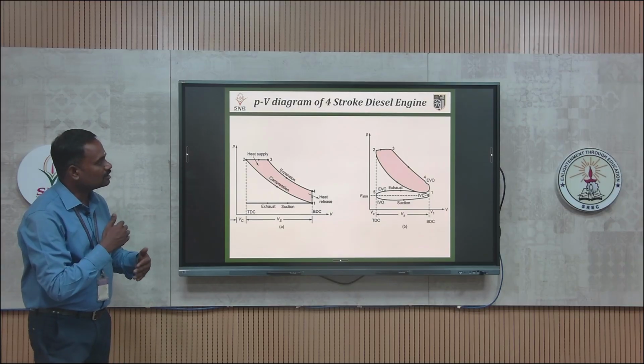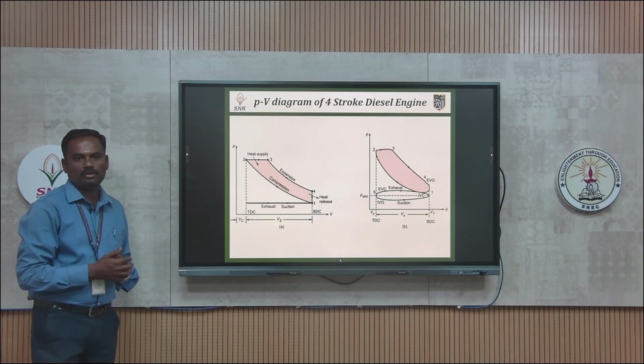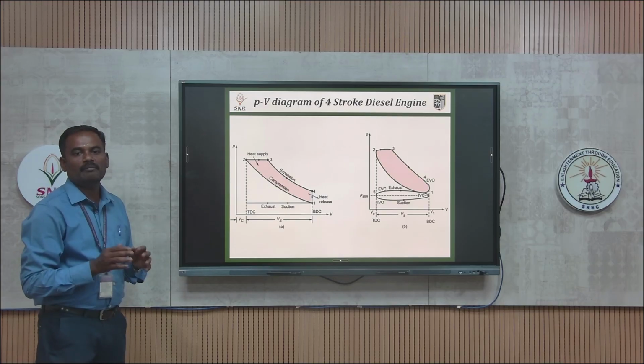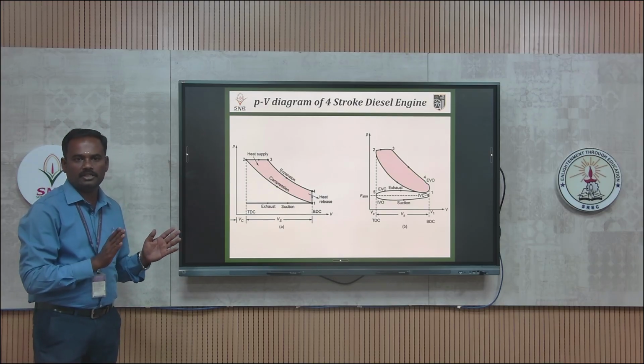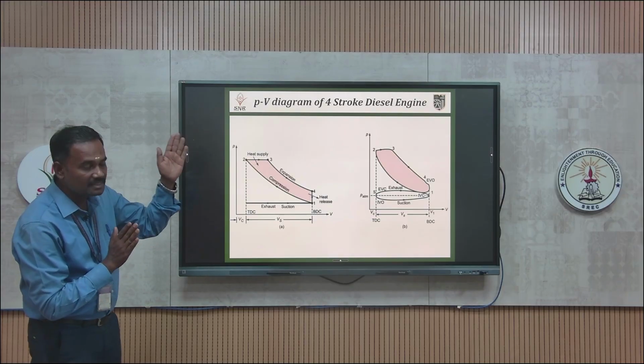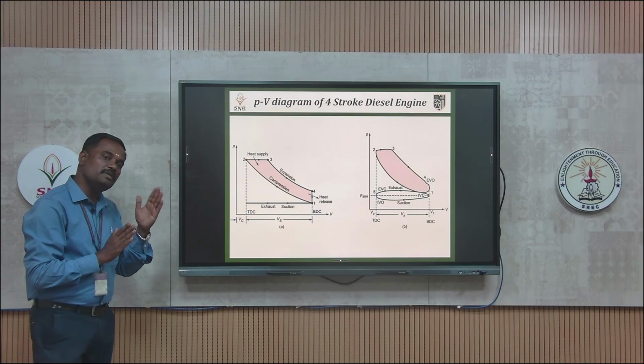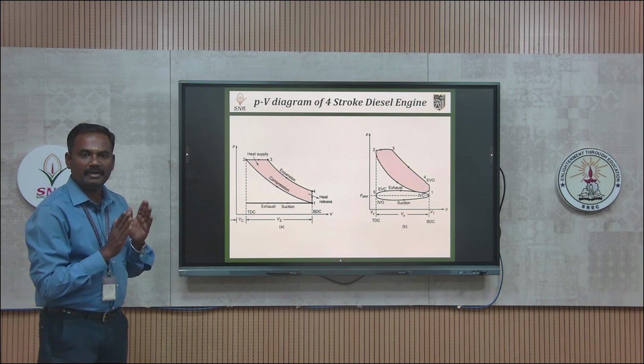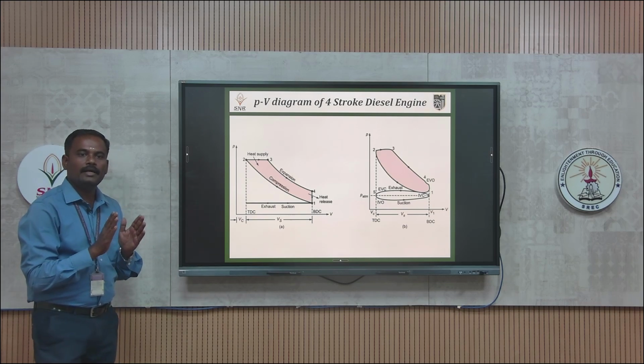Then the third stroke is the power stroke, which is called the heat supply process. During that power stroke, the pressure is maintained constant, as in a diesel engine. In a petrol engine, volume is kept constant during the power stroke, but in a diesel engine, we are maintaining constant pressure in that power stroke.